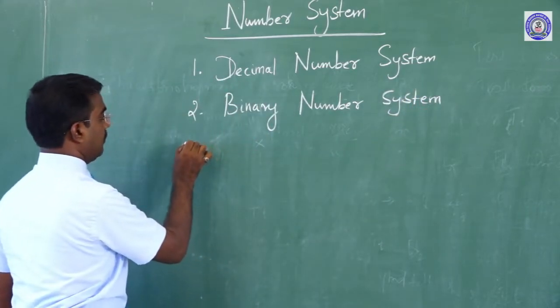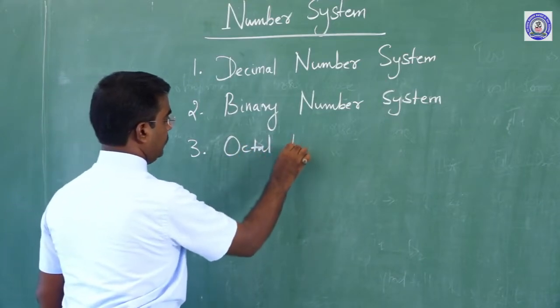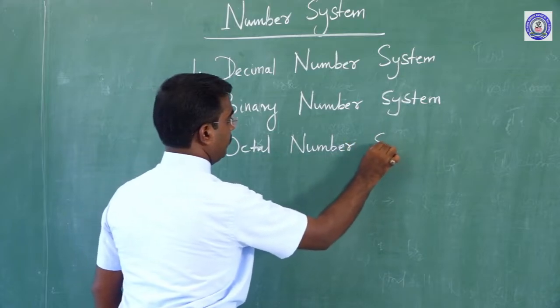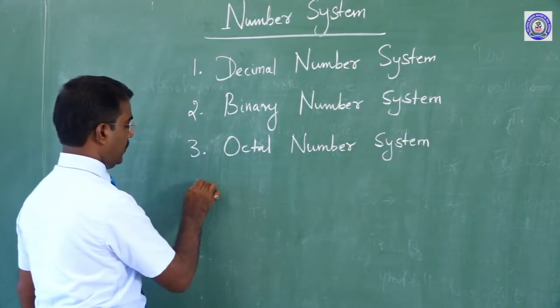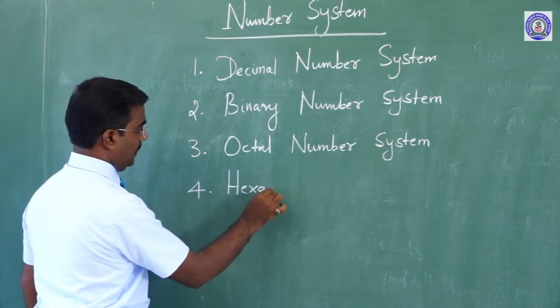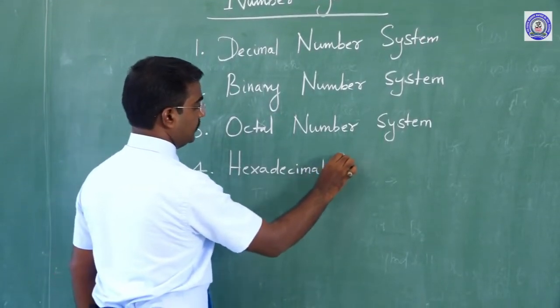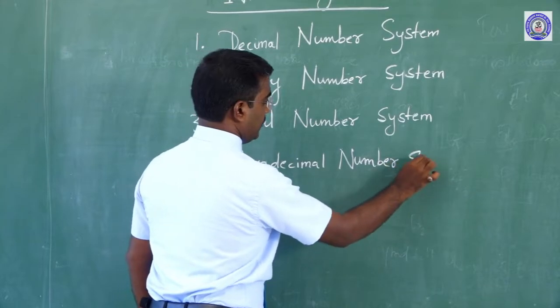Number 3 is octal number system. Number 4 is hexadecimal number system.